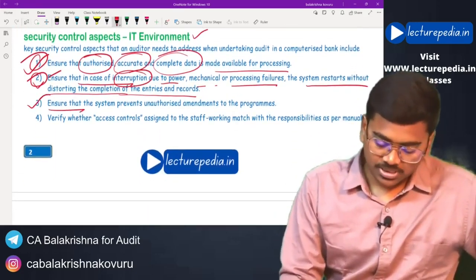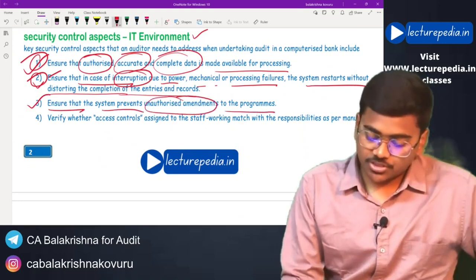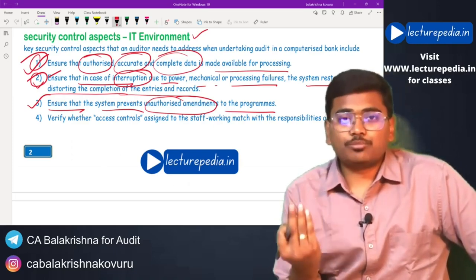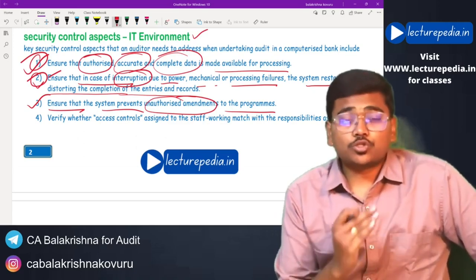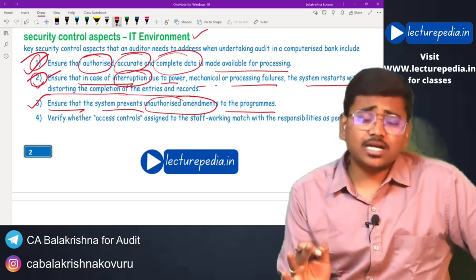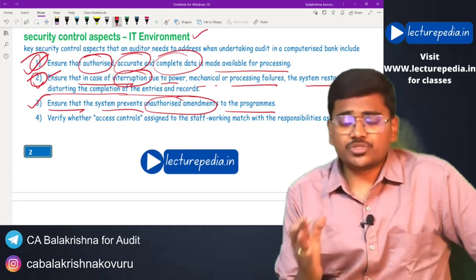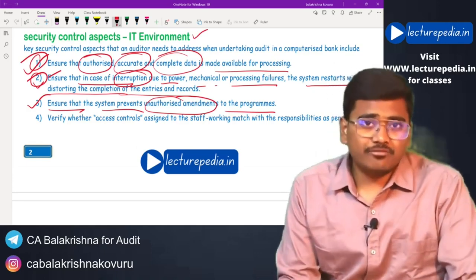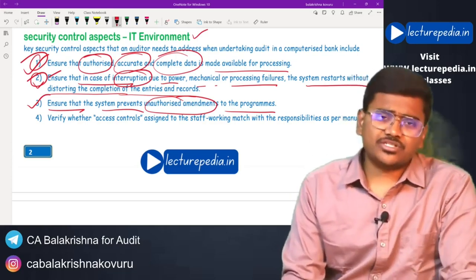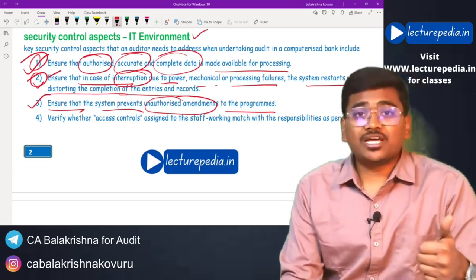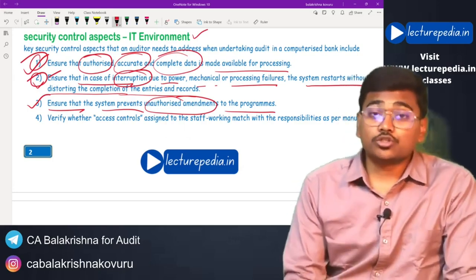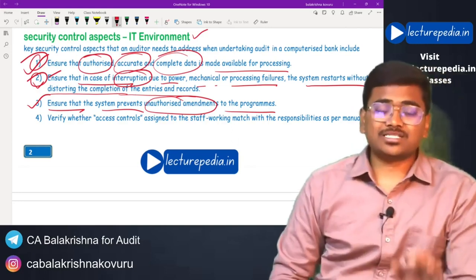Next, ensure that the system prevents unauthorized amendments to the programs. Only authorized people have to change the programs. Unauthorized people should not have access to change the entries in the books of accounts. Regarding that, proper controls have to be placed. If you see in case of banks, each employee will have their own code. At the time of logging in or entering any transaction in the books, they have to give their fingerprint, thumb impression, only then access will be given to their account. So whether there are any such type of controls present in the bank or not.